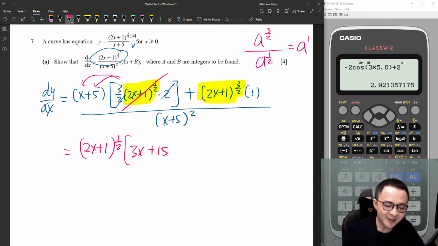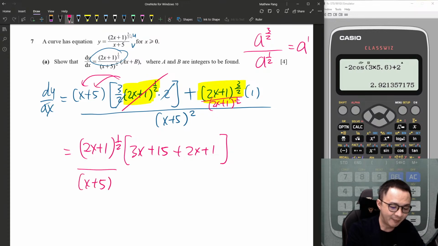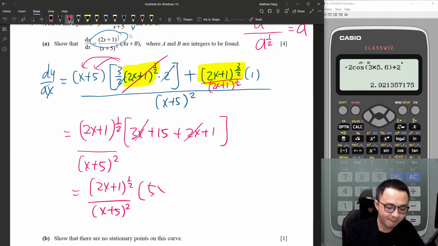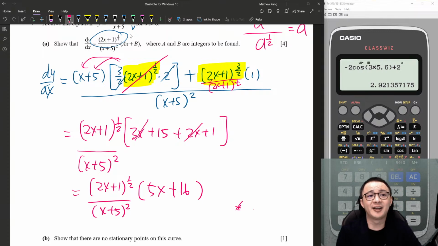If I factorize from the second term, I divide (2x+1) power half, so I still have (2x+1) power 1. Then the whole thing is divided by (x+5) power of 2. Then I'm done. Last step, I simplify whatever is inside the bracket. Okay, this is how I get the format.